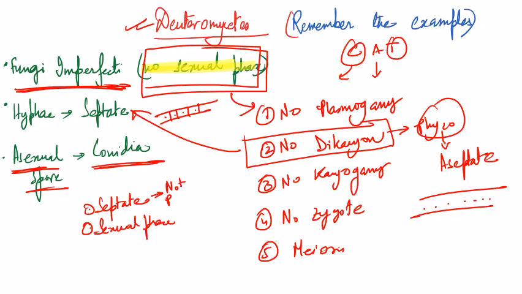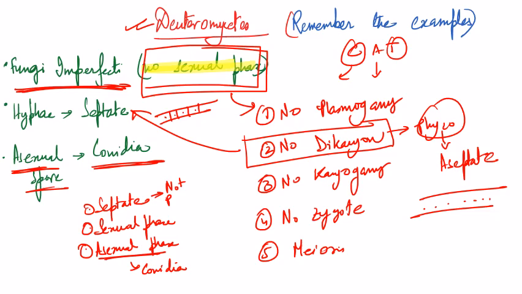It might show a sexual phase in future, but the moment you discovered it, it is showing only the asexual phase for now, and those asexual spores are conidia, right? So you will place it under Deuteromycetes.